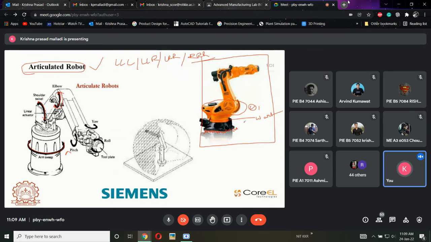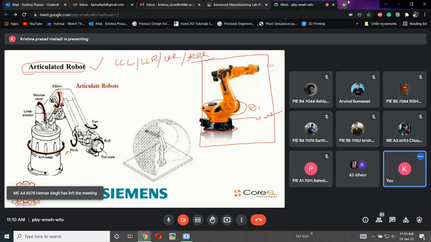Because of the base, what will happen? This robot is going to rotate 360 degrees. That is R1. Next one. See, this is joint 2. There is a joint 2 here. This is J1. This is J2. So because of J2, what will happen? This is 1, this is 2, and this is 3. Now you tell me. What will happen because of J2? Will I get a rotary or will I get a linear direction in this diagram?